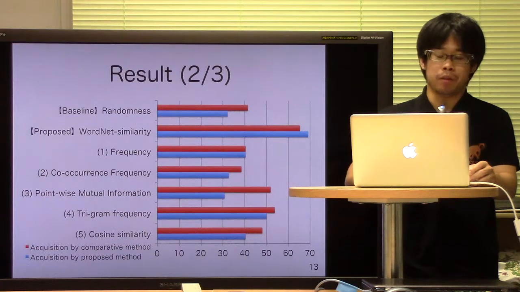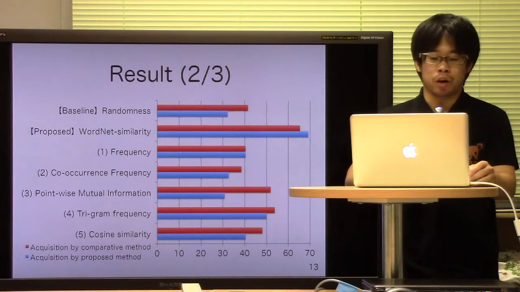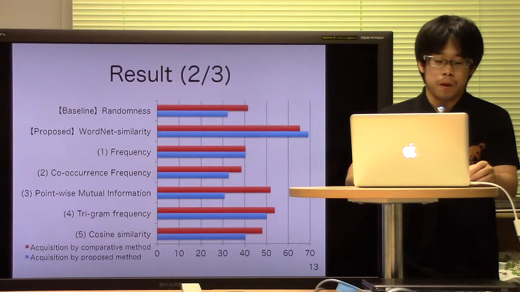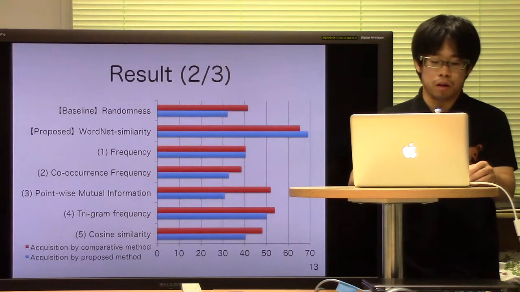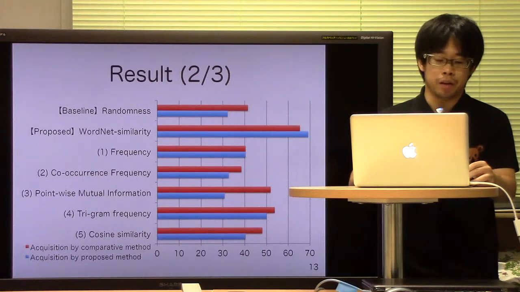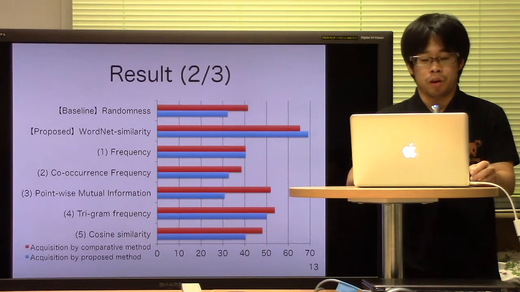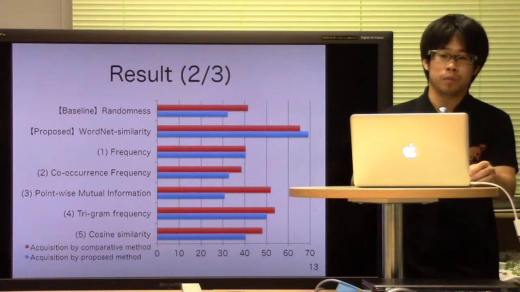Result of the experiment on the 52 difficult words. For the selection of the target word, the proposed method using WordNet similarity is most efficient. At this point in the analysis, the proposed method is better than the comparative method for the acquisition of the target words.